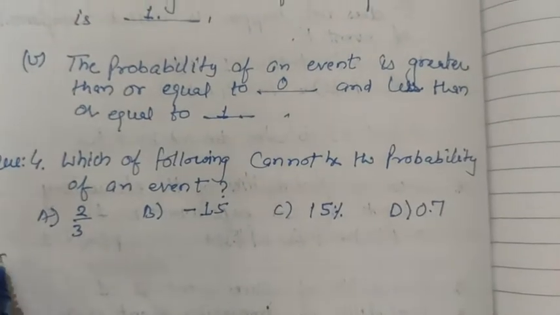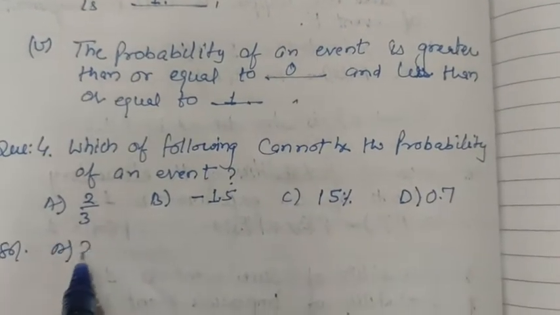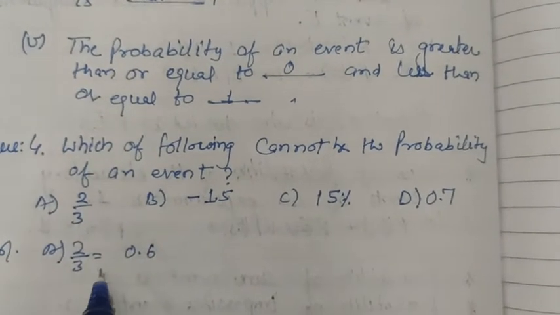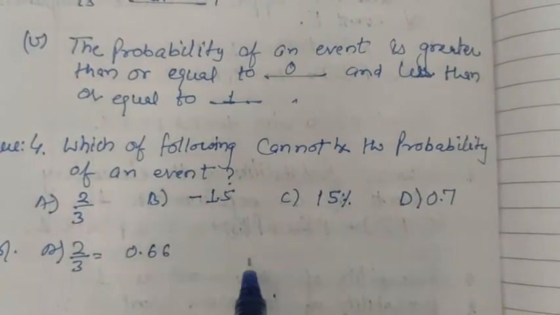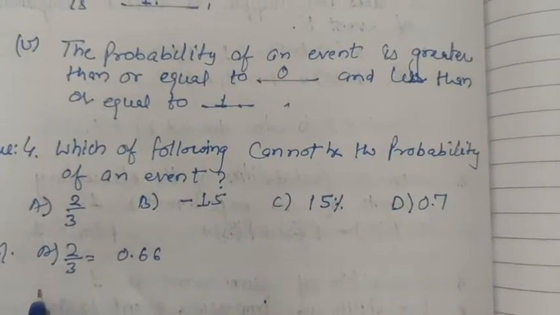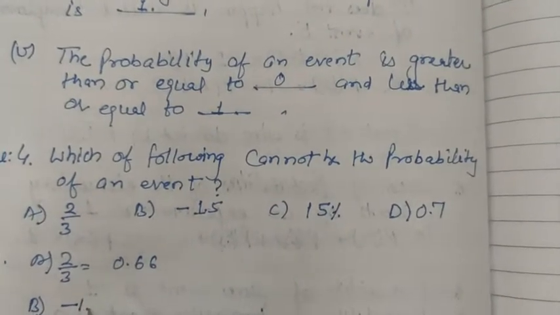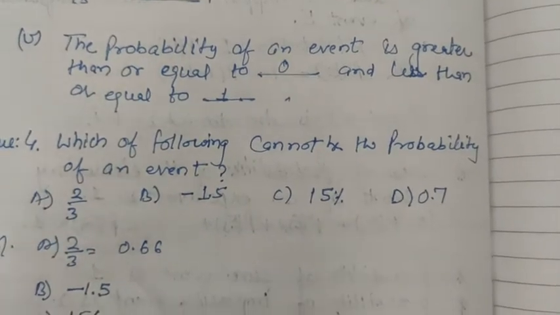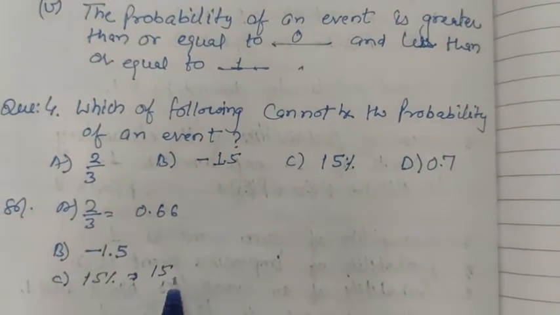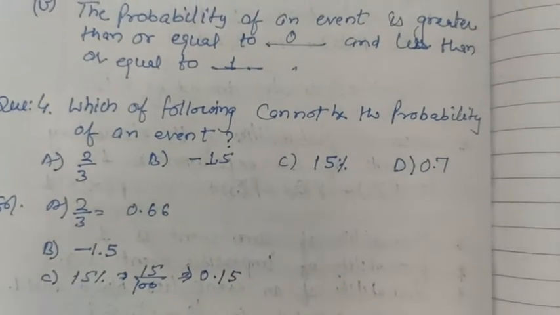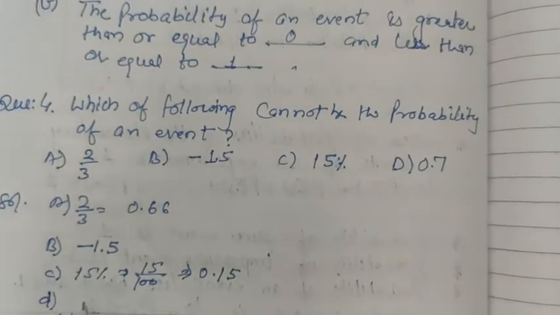In option A we have 2/3, which can be written as 0.666 and so on, approximately 0.7. In option B we have -1.5. Option C, 15%, can be written as 15/100, that is 0.15. And in option D we have 0.7.